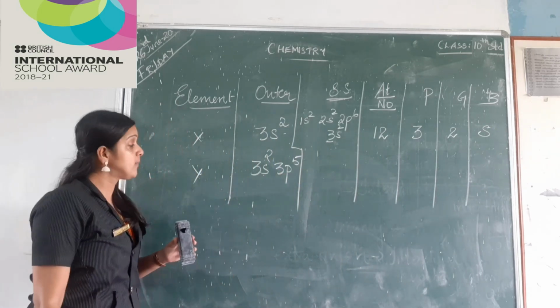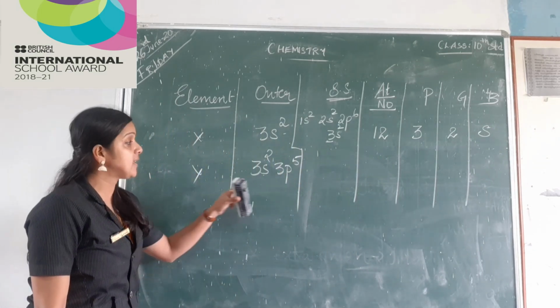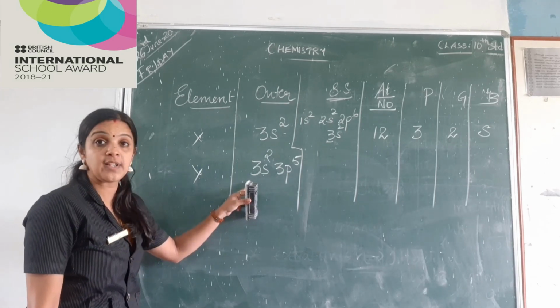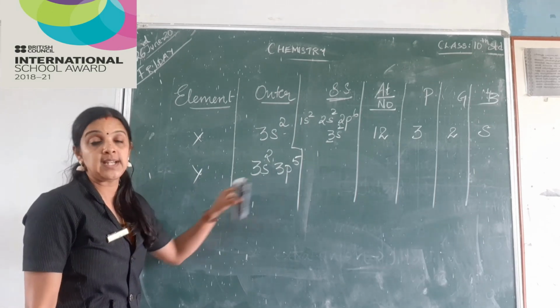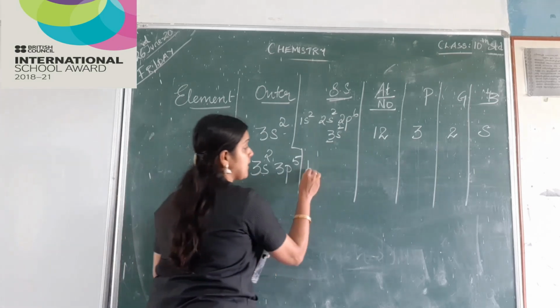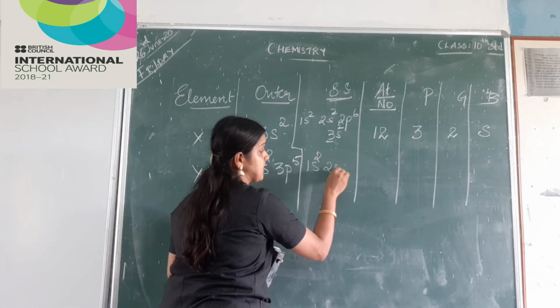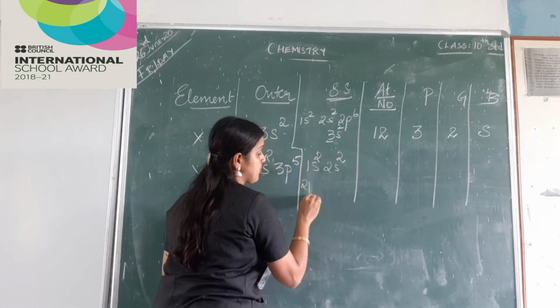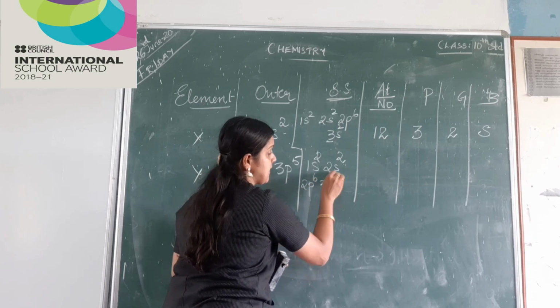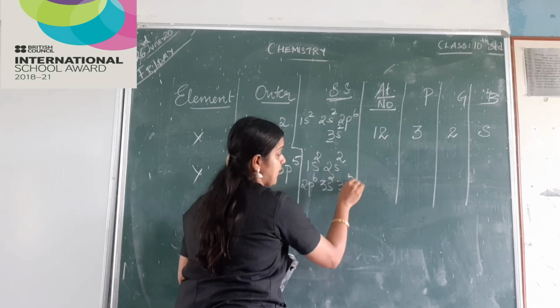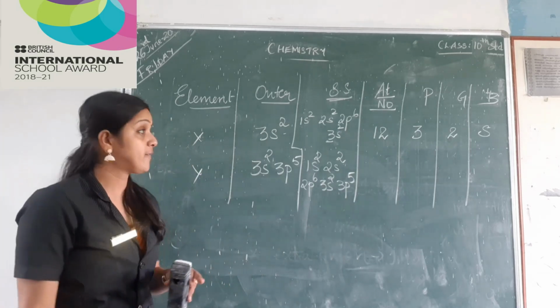Now we will do one more. Y is an element having outer shell configuration as 3s2, 3p5. Now to write the complete configuration, it is 1s2, 2s2, 2p6, 3s2, 3p5. That's a full configuration.